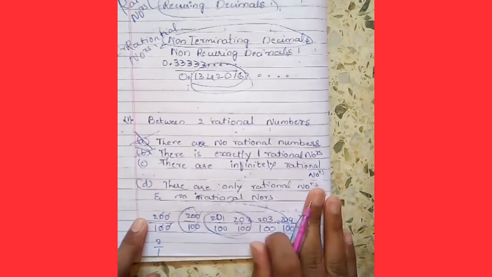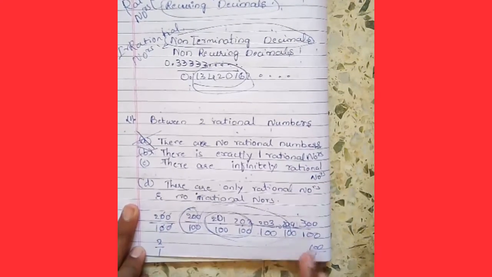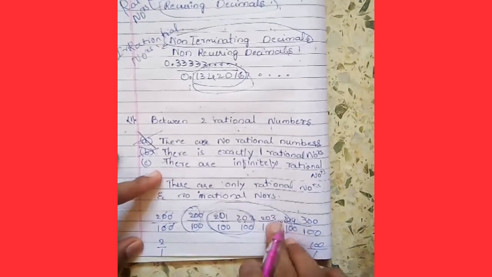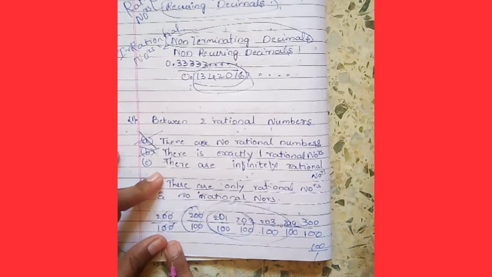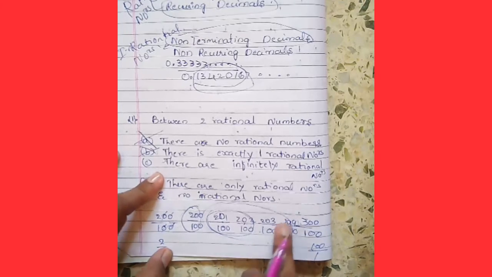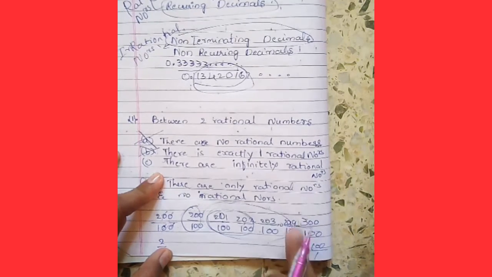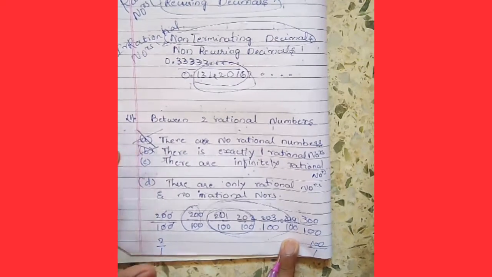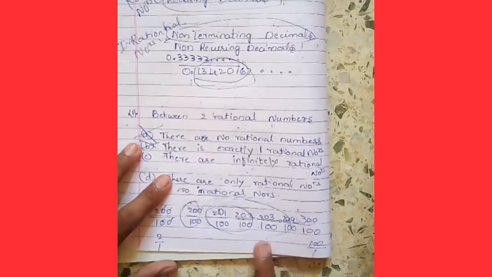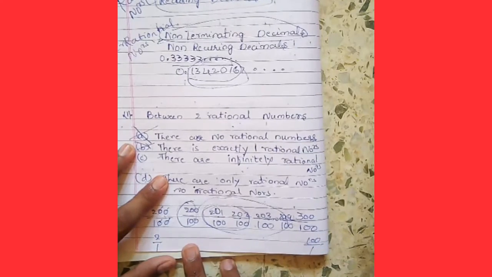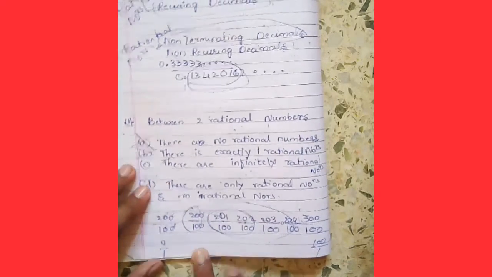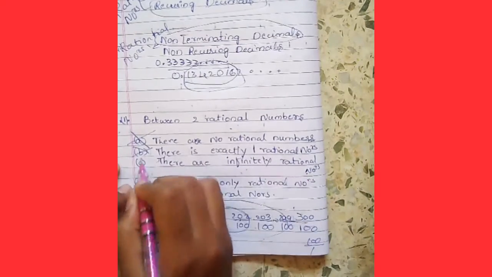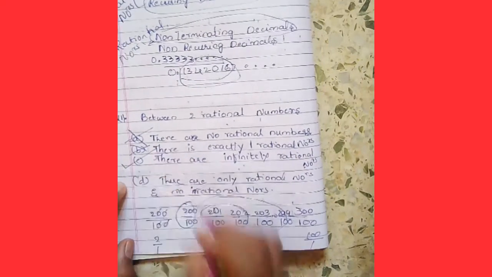Yes, because as I told you, if I take 100 by 1, it is not possible to write from 2 by 1 to 100 by 99 by 1. Okay, your time will be wasted, because there are infinitely many rational numbers between these. Is this right? Yes, this is right.